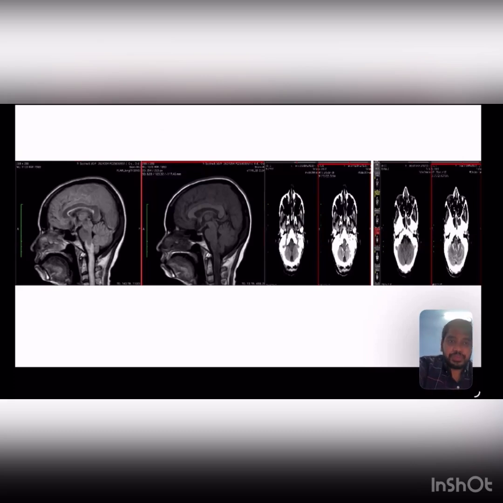In these images, we can see extensive cord edema with long segment T1 hypointensity and FLAIR hyperintensity, involving the medulla, cervicomedullary junction, and visualized cervical cord up to the C3 level. The cord is bulky and edematous, suggesting acute myelitis. In the CT images, we can see hypodense areas in the left inferior cerebellar peduncle and medulla on the left side. On post-contrast images, there is peripheral enhancement surrounding the hypodense areas, suggestive of cerebral abscesses.